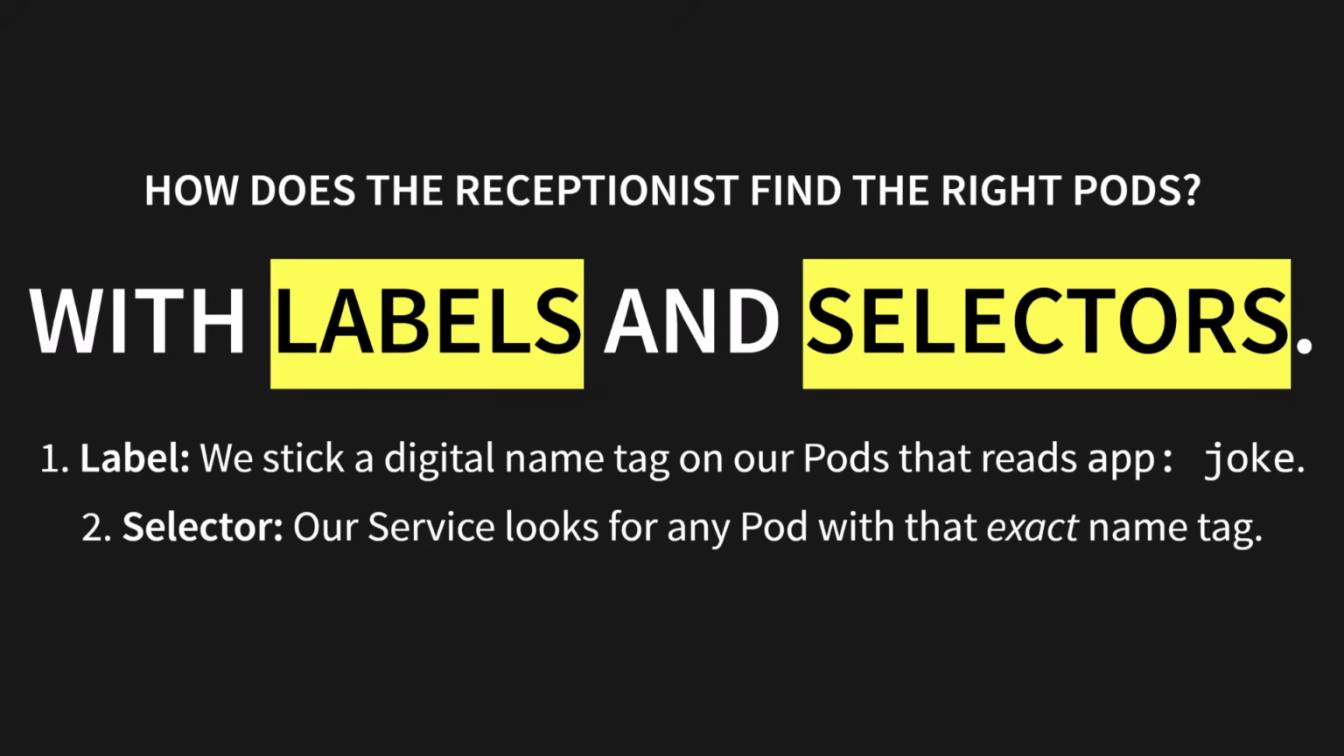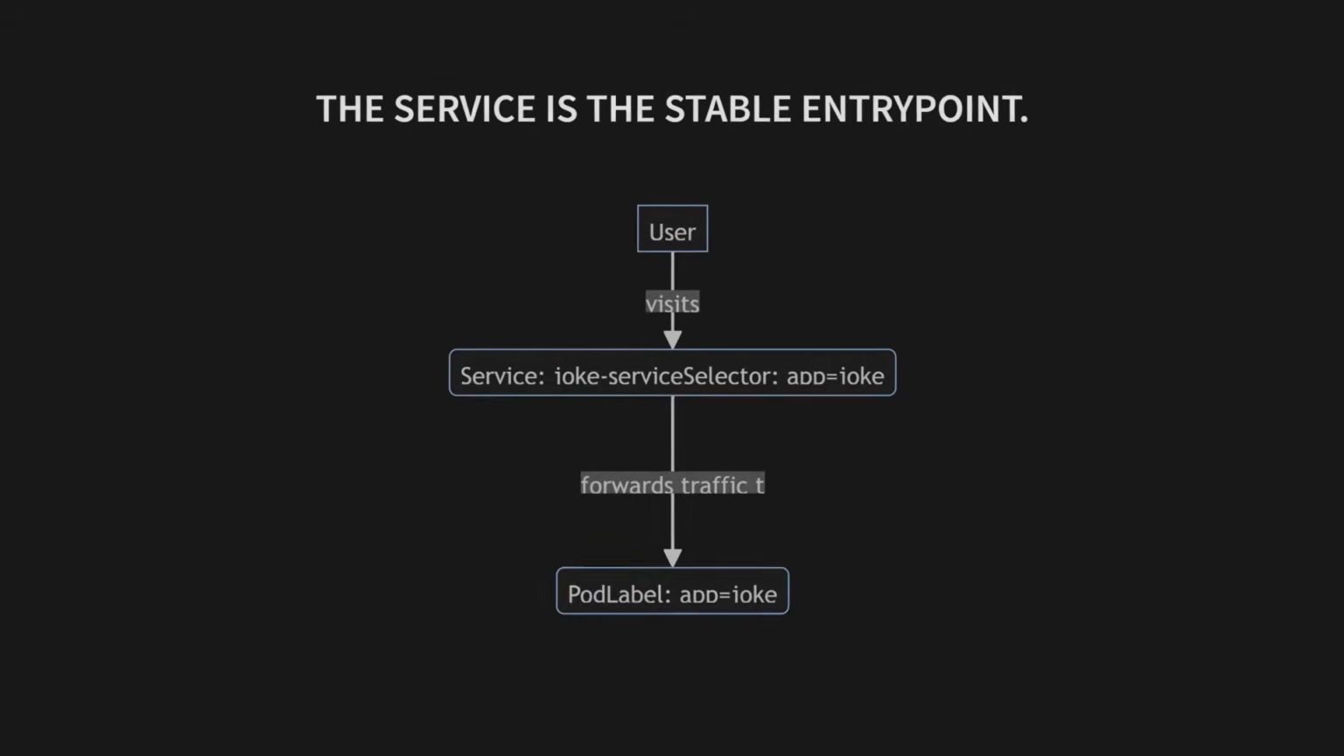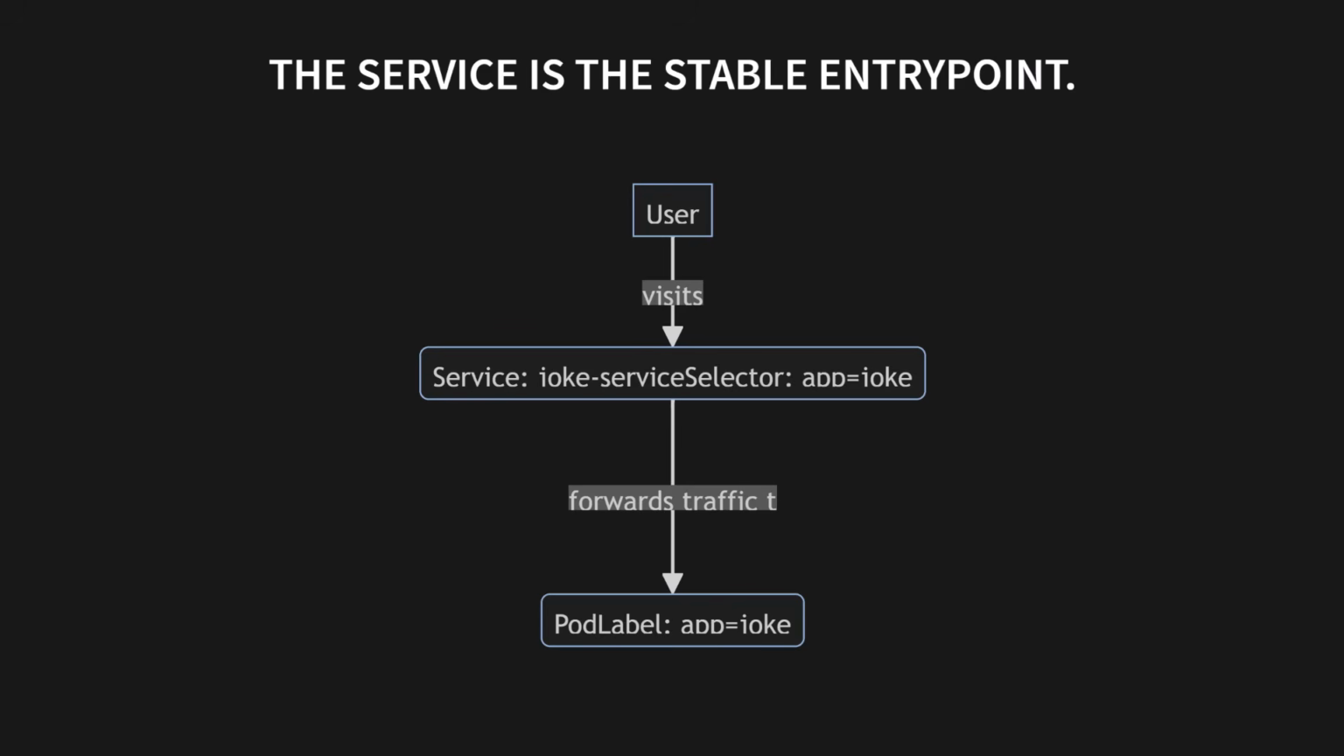First, we put a label on our pods. It's like sticking a digital name tag on them that reads app:joke. Second, our service has a selector. It looks for any pod with that exact name tag. The service is the stable entry point. As you see in this diagram, the user visits the service. The service has a selector for app=joke, and it forwards the traffic right to our pod, which has the matching label. It's a perfect system.